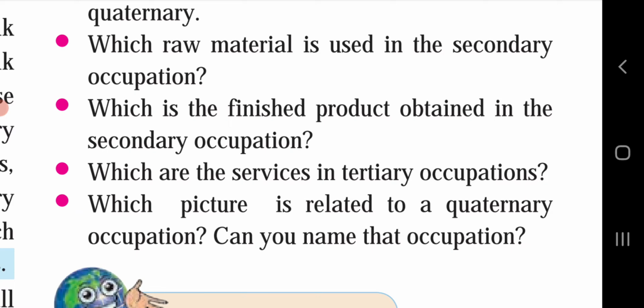Which services are in tertiary occupations? Checking of the processing of sugarcane juice. Again, sugarcane being collected at the factory. Again, production and quality check. This comes under the tertiary occupation. Which picture is related to quaternary occupation? Quality check, processing of sugarcane juice, again maintenance of machinery in the factory. It will come under the tertiary occupation.